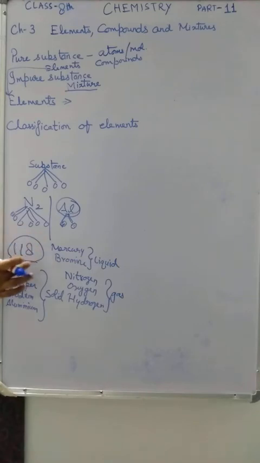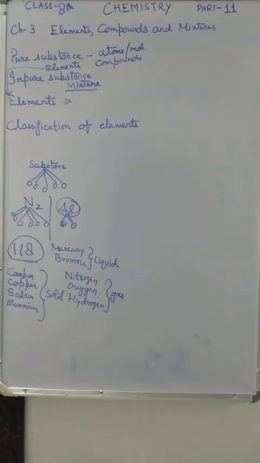Among these 118 elements, some elements are found in the solid state, for example carbon, copper, sodium, aluminium, zinc, sulfur, silver, gold, and many more. Some are found in the liquid state, mercury, bromine, etc. And some are found in the gaseous state also, nitrogen, oxygen, hydrogen, etc.